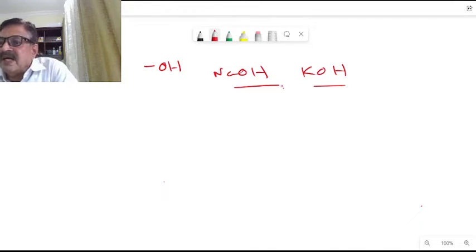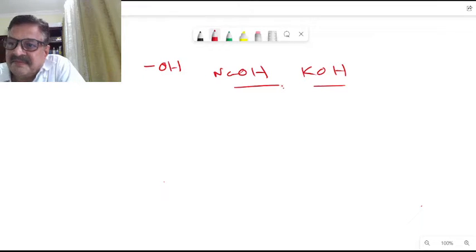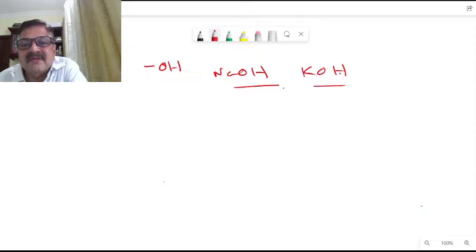Okay, so an alkoxide is needed to make an ether. That is, for an alcohol, a nucleophile is needed. That is synthesis of alcohol, an OH group. We need a compound containing an OH group, just like NaOH and potassium hydroxide here. That is a nucleophile needed here. But this is for alcohol.